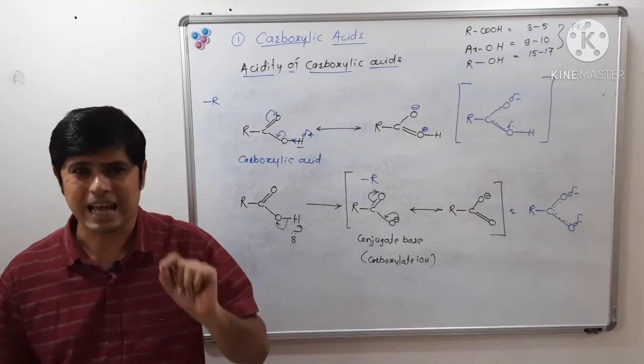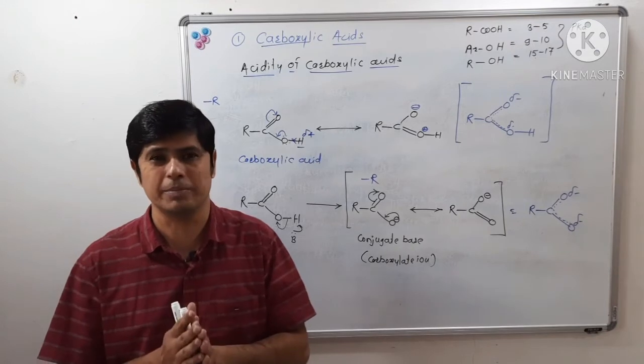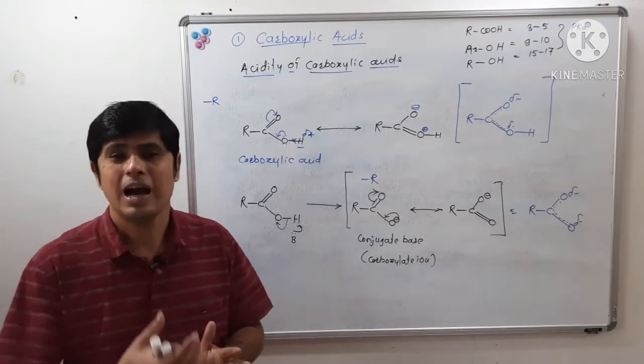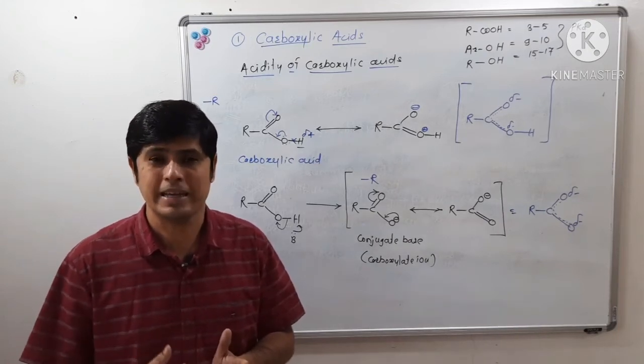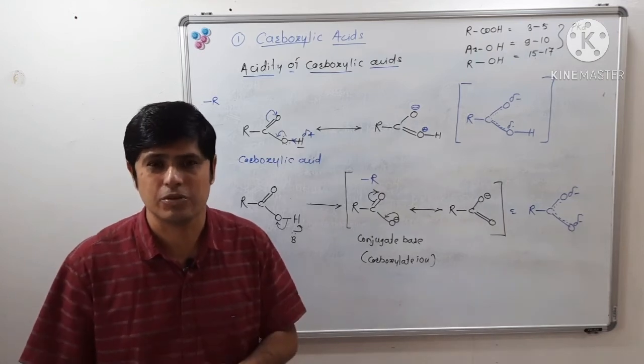Phenol also has a stabilizing feature for its conjugate base, but its conjugate base is stabilized over the carbon atoms of the aromatic ring. The aromatic ring carbon atom is not that electronegative.